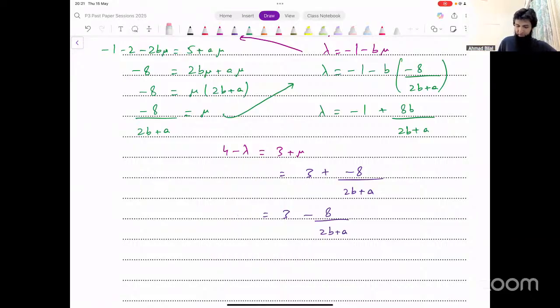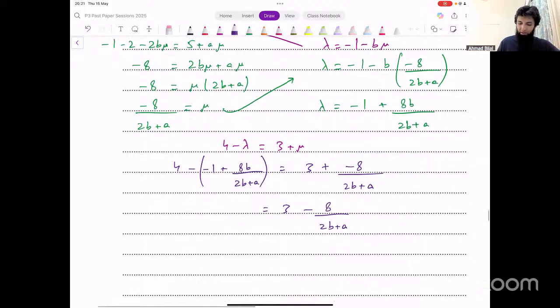The right side remains the same. On the left side, I would have 4 minus lambda. So that means 4 minus (-a plus 8b) divided by 2b plus a. Let's simplify this. We get 4 plus a minus 8b over 2b plus a.